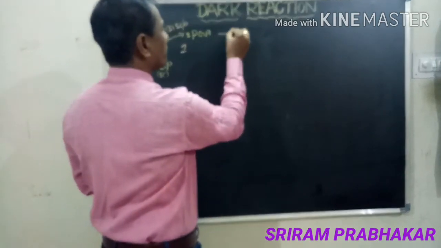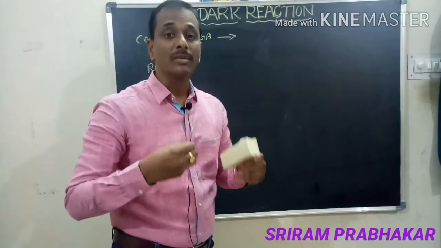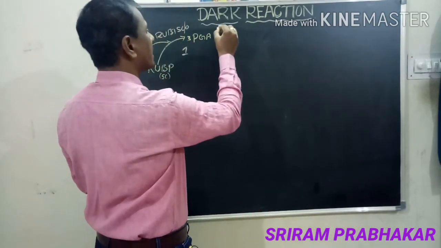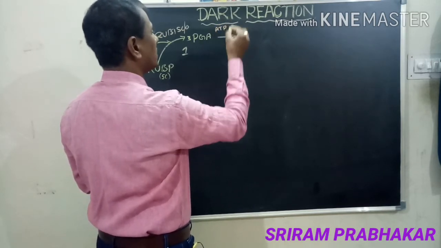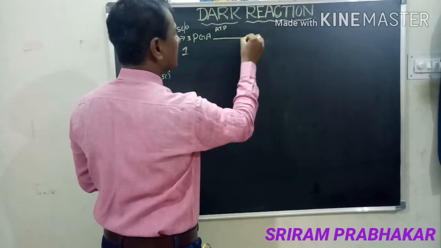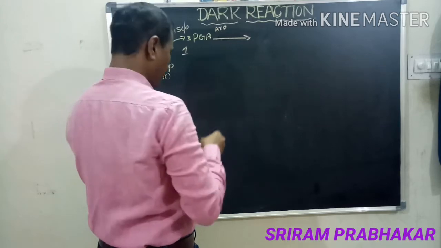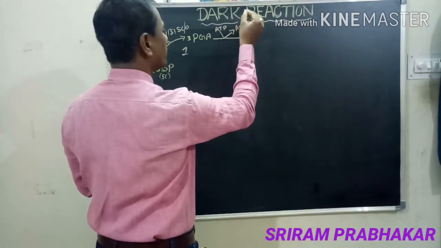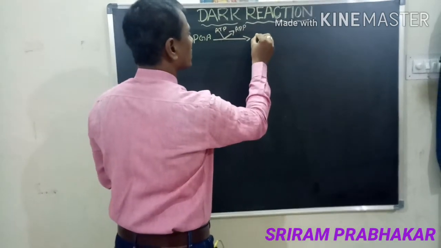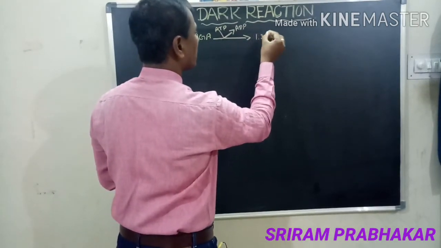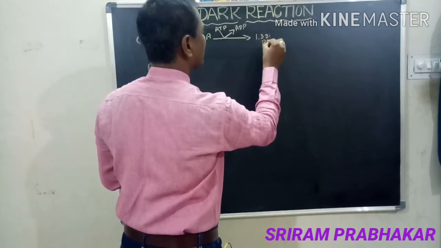Then next, the phosphoglyceric acid receives the assimilatory power, that means ATP. ATP converts into ADP. Then the phosphoglyceric acid forms 1,3-biphosphoglyceric acid.